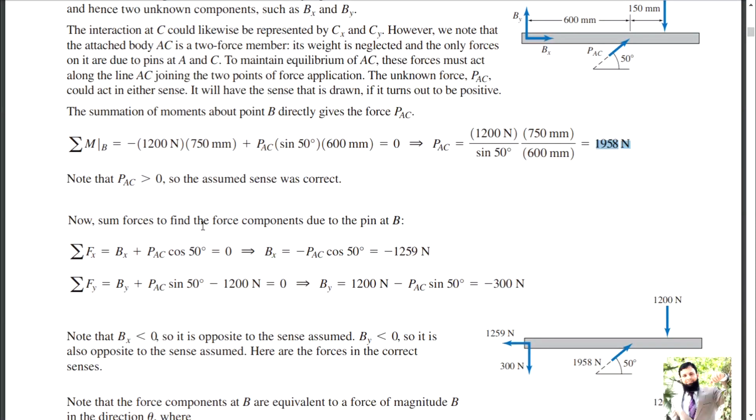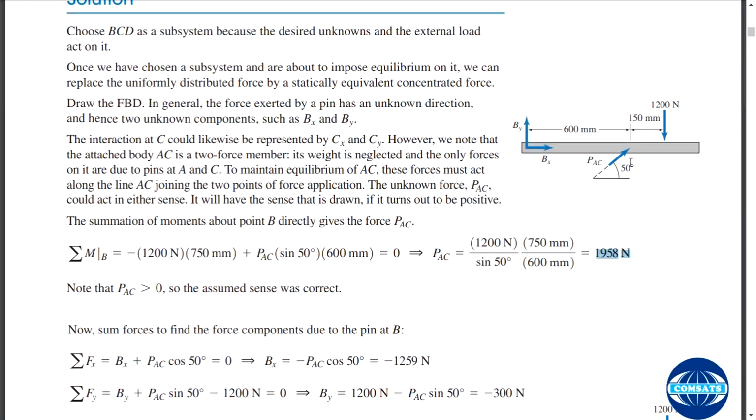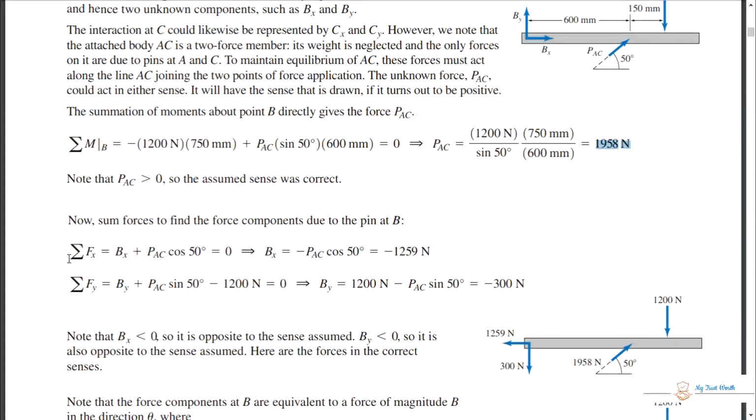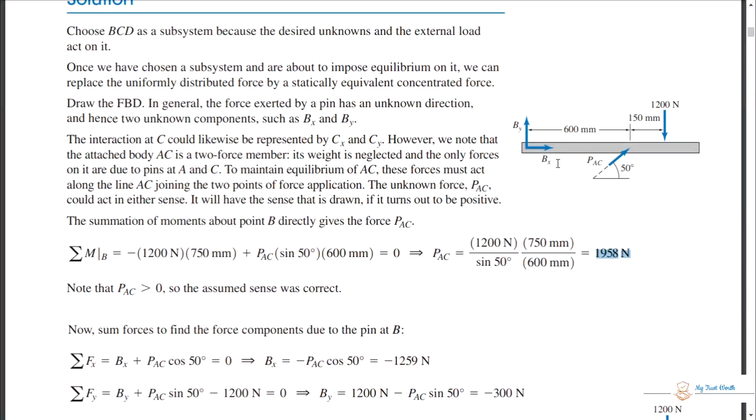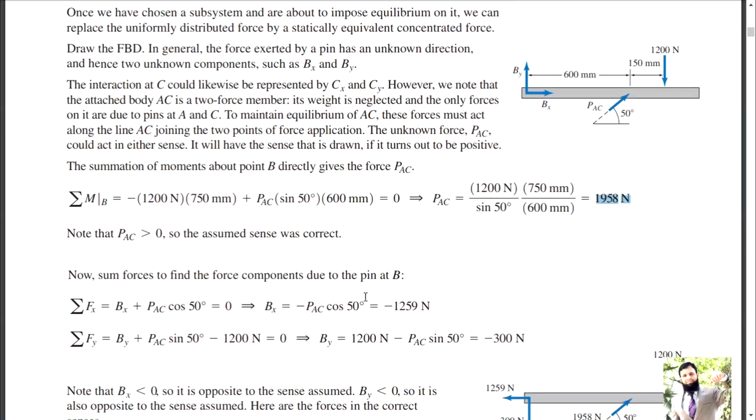Now sum of forces. You have found PAC, and now you can find the y component and x component. X you can very easily find: the summation of Fx is equal to 0, and in this rightwards direction forces are positive. So Bx plus PAC is also in the positive x direction.